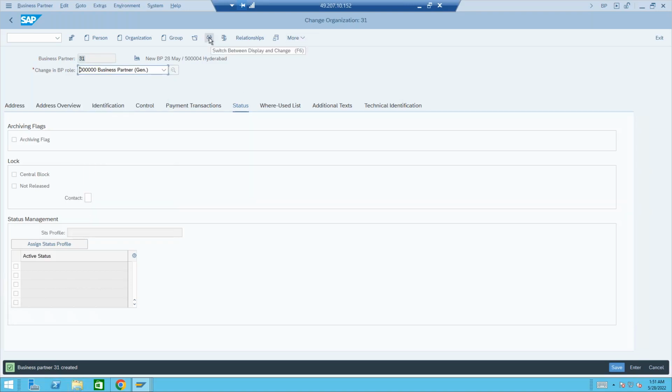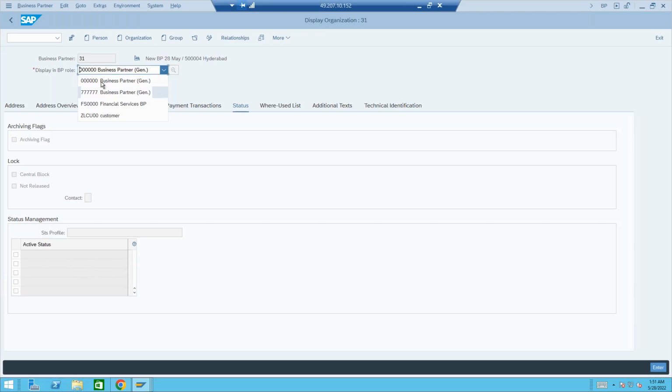You can see this icon. Yeah, this icon. Switch between display and change. So once it is created, then you can use this icon to switch between. You see now it's in display mode. And when you're in display mode, you cannot extend. You don't see those BP roles here.